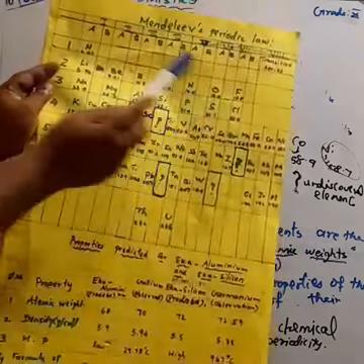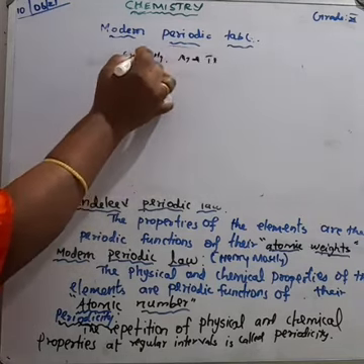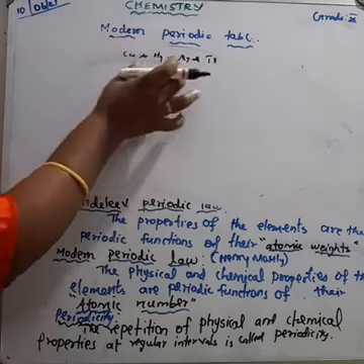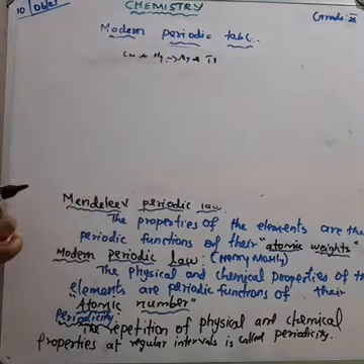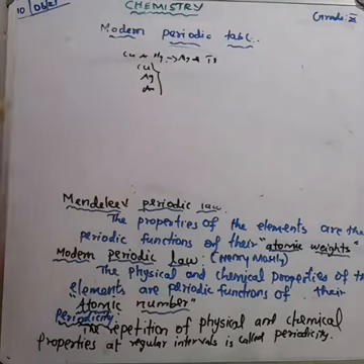But Mendeleev's periodic classification has some limitations. Certain elements having similar properties are separated in the periodic table. For example, copper and mercury, silver and gallium have dissimilar properties but have been grouped together. And copper, silver and gold, which we know have similar properties, were grouped apart in the periodic table. These are the limitations of Mendeleev.